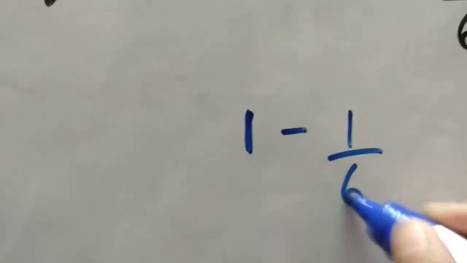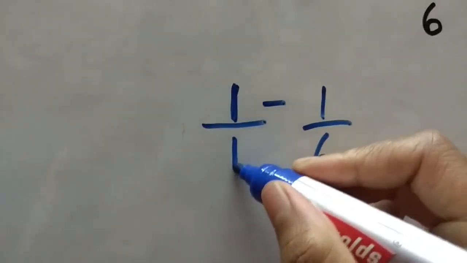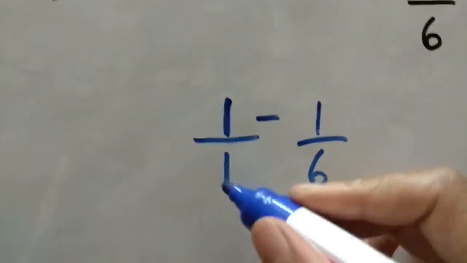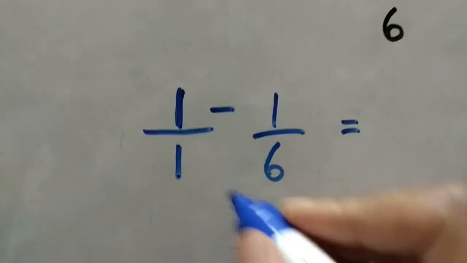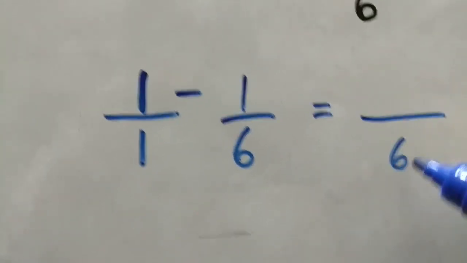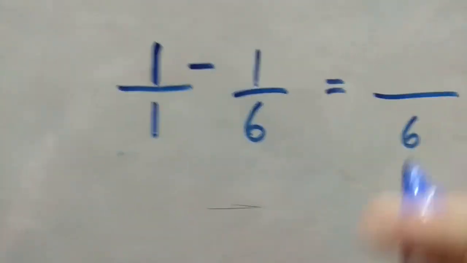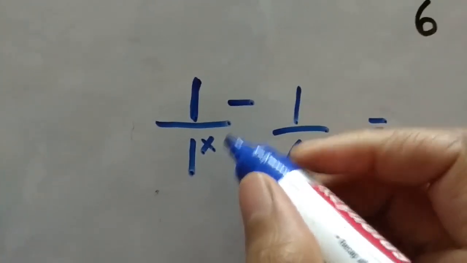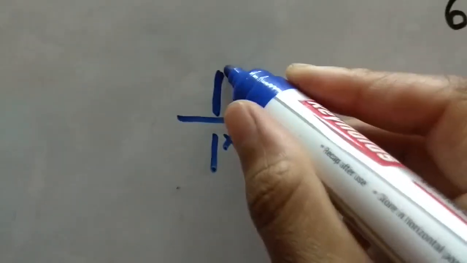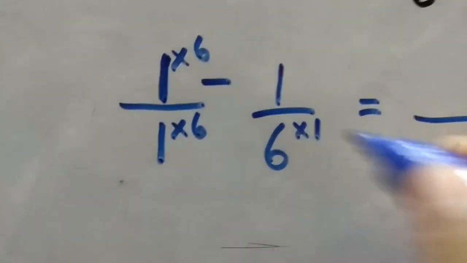So if I take 1 minus 1/6, observe this 1 is always assumed to have the denominator equal to 1. So 1 and 6 are to be taken for the LCM. When we go for the LCM calculation, we get the LCM as 6. So 6 is going to be the LCM. Anything multiplied with 1 is going to be the same. So the LCM is 6. Now let us find 1. We have to bring it equal to 6. 1 sixes are 6. So take the same for the numerator. Again 6 ones are 6.